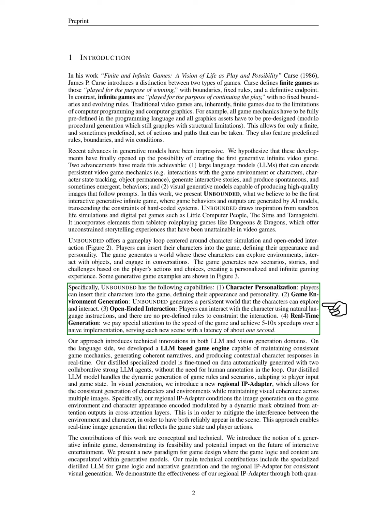Specifically, Unbounded includes: 1. Character personalization. Players can create their characters. 2. Game environment generation. A persistent world is generated for exploration. 3. Open-ended interaction. Players can use natural language to interact without predefined rules. 4. Real-time generation. We achieve significant speed improvements, with new scenes loading in about 1 second.